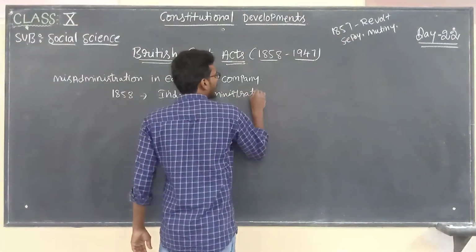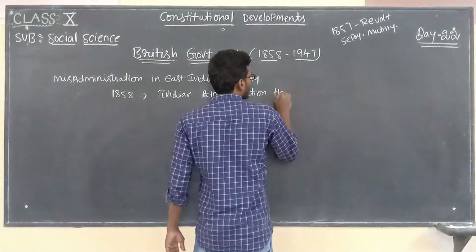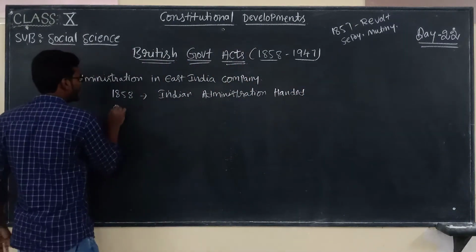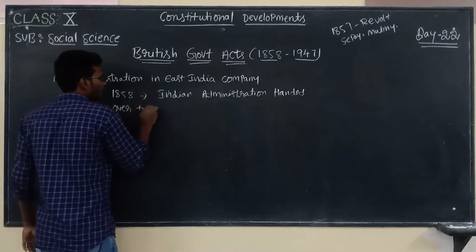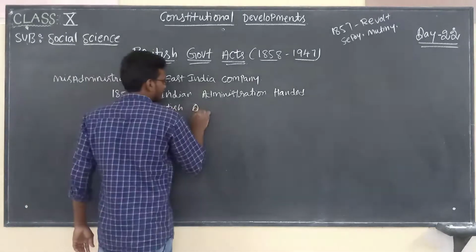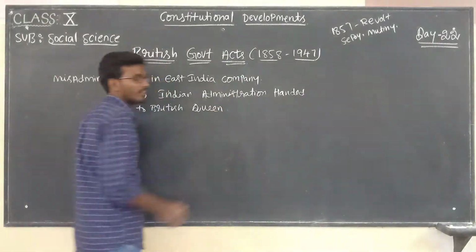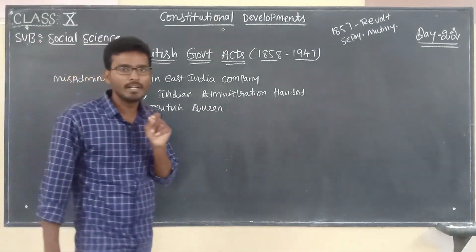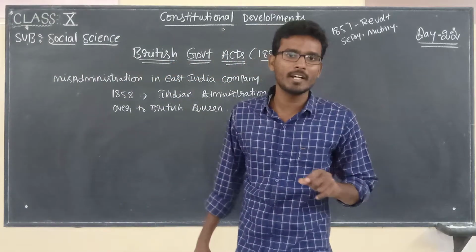Indian administration is handed over to the British Queen. See, in the previous class I told you one thing, why Charter Acts are implemented: to renew the license of East India Company.